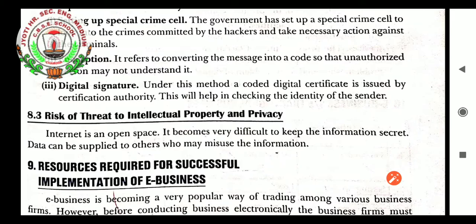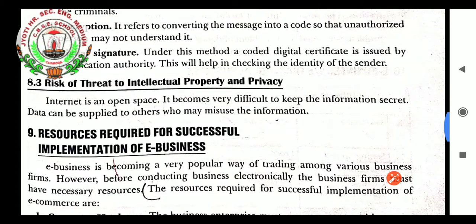The last risk, student: risk of threat to intellectual property and privacy. Internet is an open space, student. It becomes very difficult to keep the information secret. Data can be supplied to others who may misuse the information.